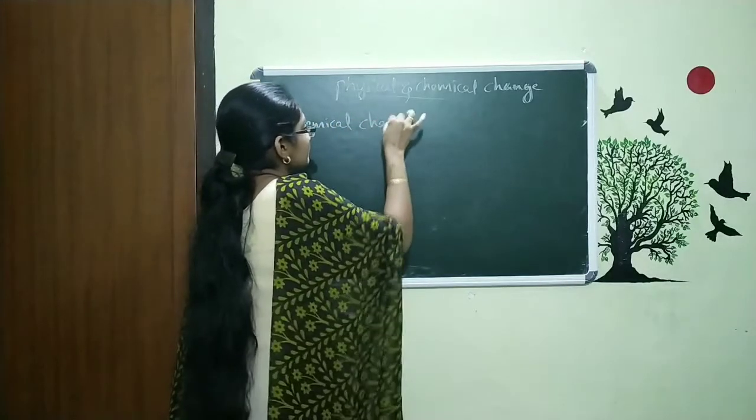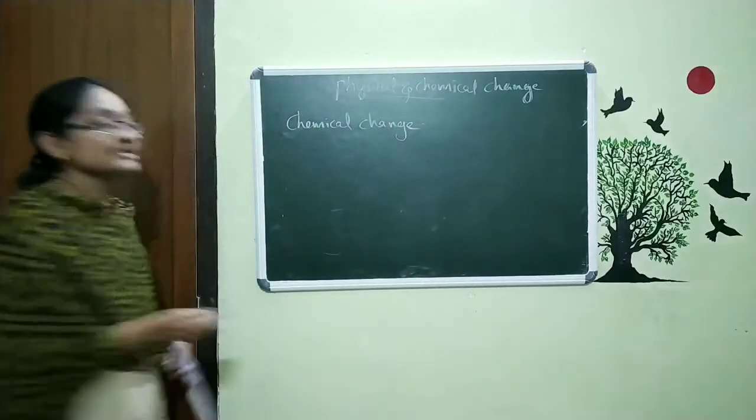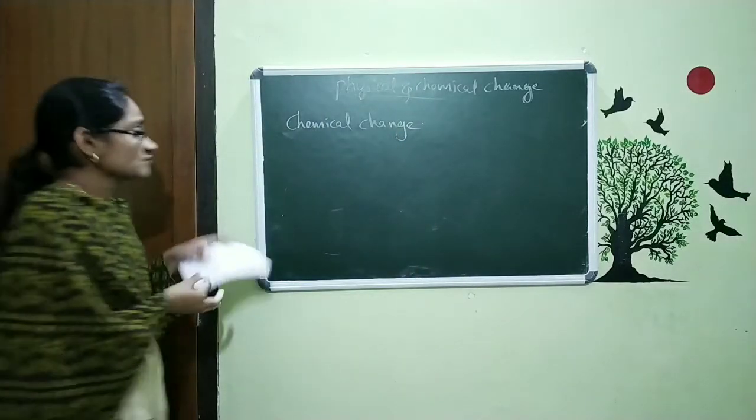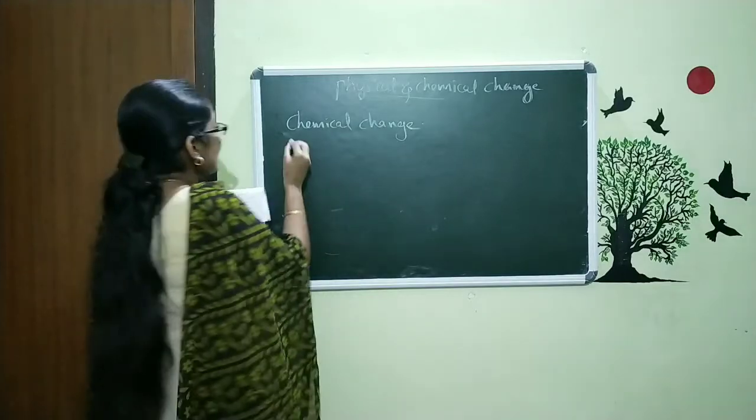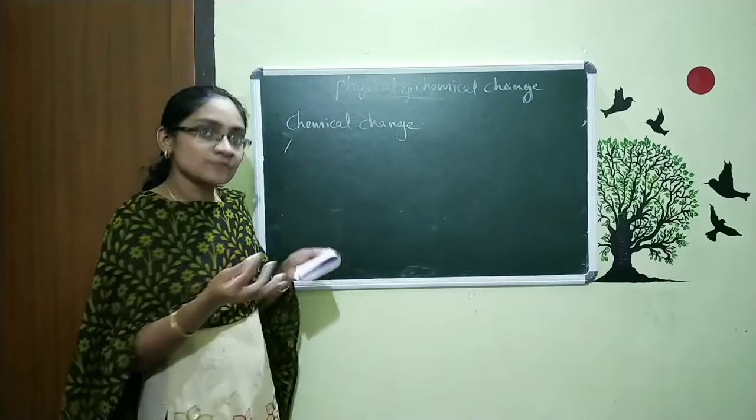Chemical change. What is this chemical change? What is the definition? Very simple. This chemical change is a type of change.